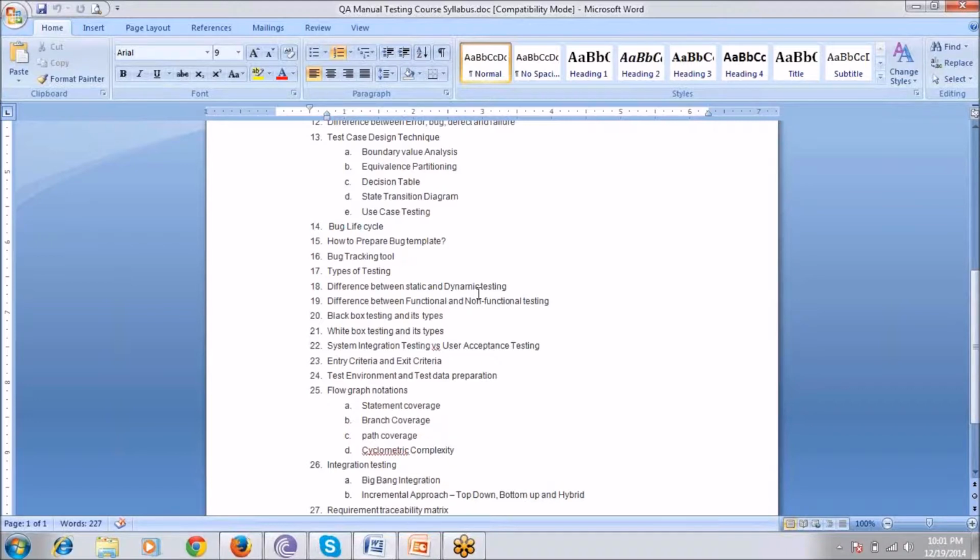For a white box tester, we should know some programming knowledge of that particular application's development. Suppose the application is developed in .NET or Java, so we should know .NET and Java also. But for black box testing, there is no need for any programming knowledge. We only do GUI testing in front of us, and there will be functional testing and non-functional testing. Functional testing means unit testing and integration testing. Non-functional testing includes usability, load, performance, security, and compatibility testing.